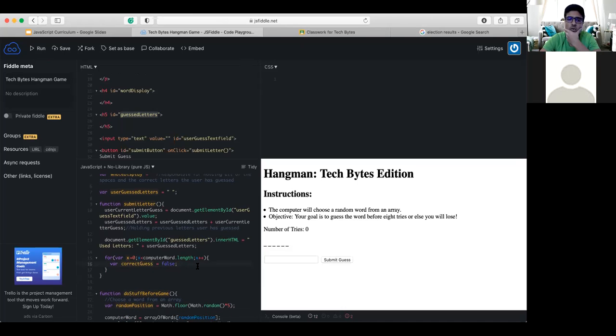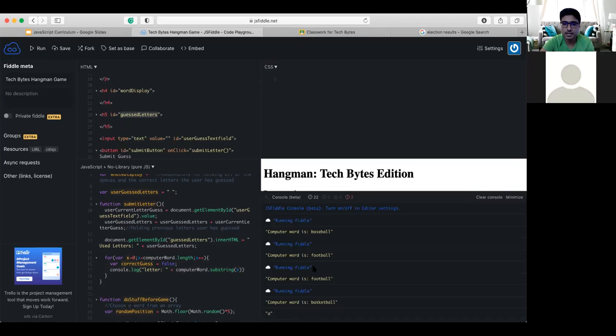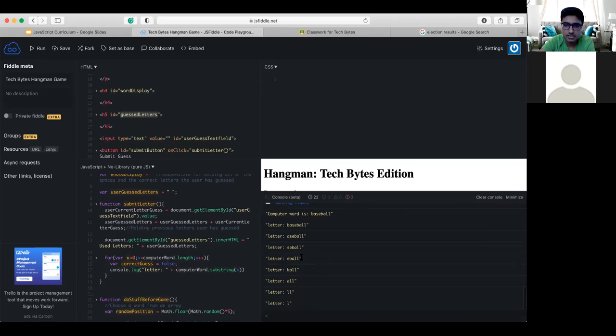All right, now we have one for loop which is looping over each of the letters in our word. So if I go through and console.log letter, we should be able to see all of the letters the computer is printing out. If I substring each letter out, so substring at x, and hit run, there we go. We can see all of the letters. So it looks like the word is baseball, right? So all the letters comprised in baseball.